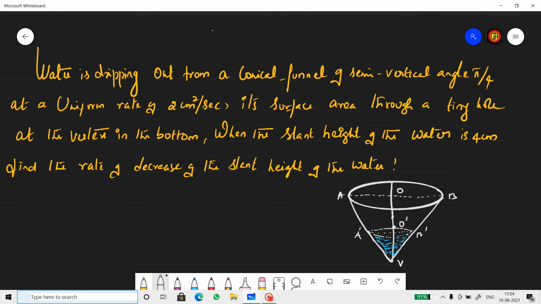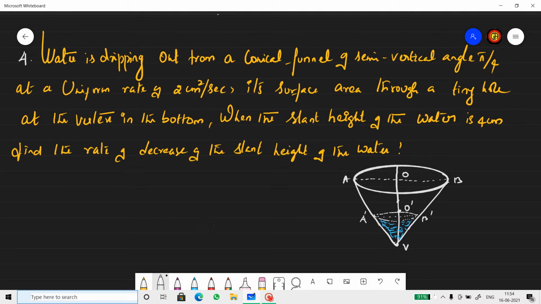So this is our fourth question, important, from NCERT exemplar. The same type of question is there in the textbook also. I guess it's an example sum in the textbook miscellaneous. Water is dripping out from a conical funnel of a semi-vertical angle pi by 4. So I've drawn a funnel here.